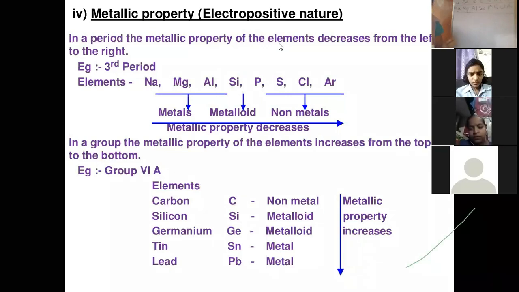For completing their octet, metals will be the ones to donate their electrons, and donation will be done only by those atoms whose last shell, the valency shell, contains 1, 2 or 3 electrons.